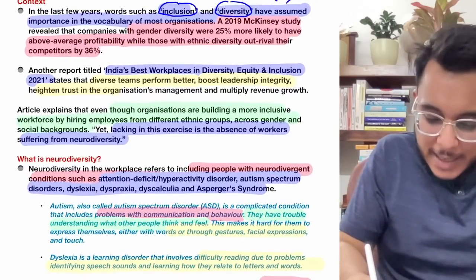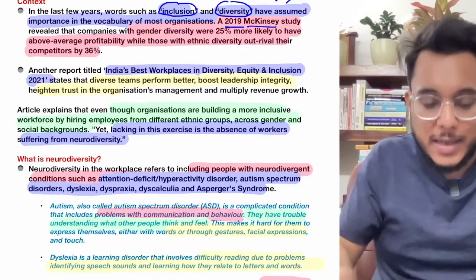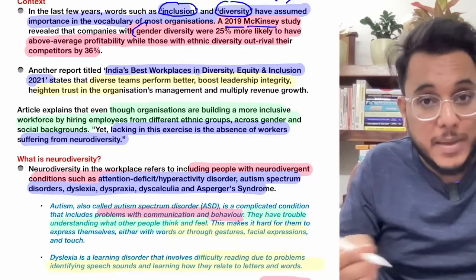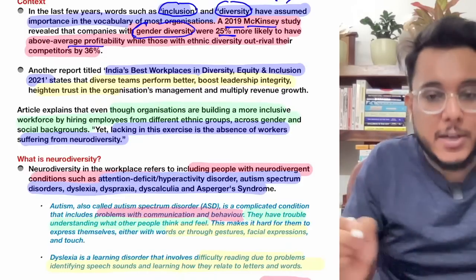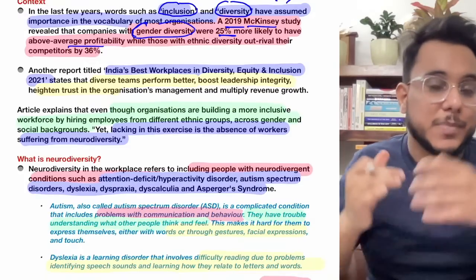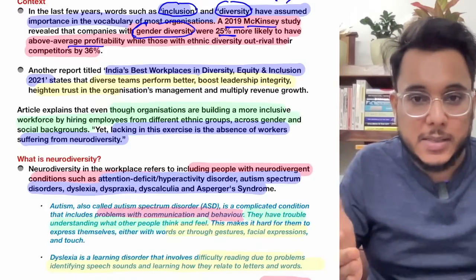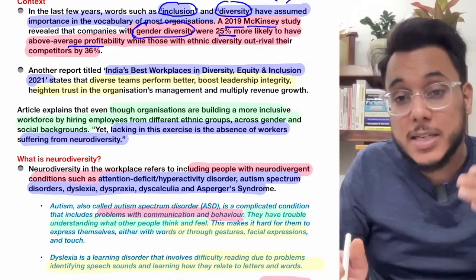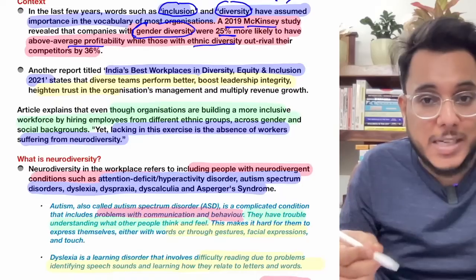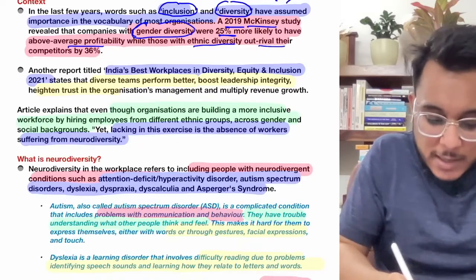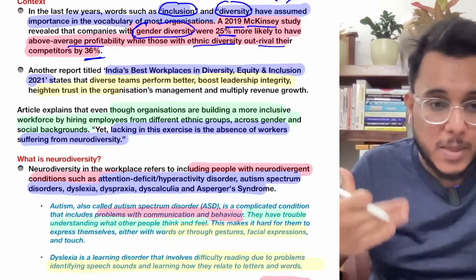Now in 2019, a McKinsey study was carried out, and it found that companies and corporates where gender diversity is there are 25% more likely to have above-average profitability. Gender diversity means there needs to be proper representation of male, female and other genders. So gender diversity means 25% more profitability. The corporates having ethnic diversity outrival their competitors by 36%. So they are 36% more productive.